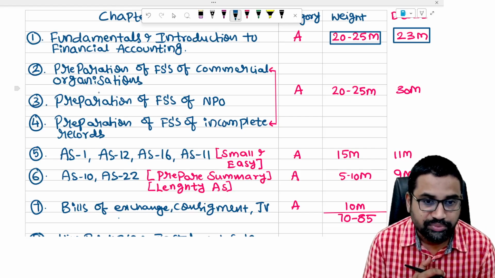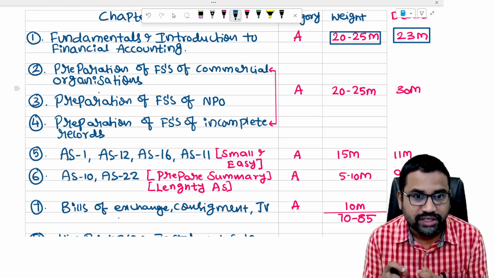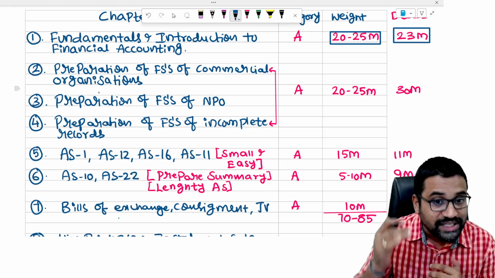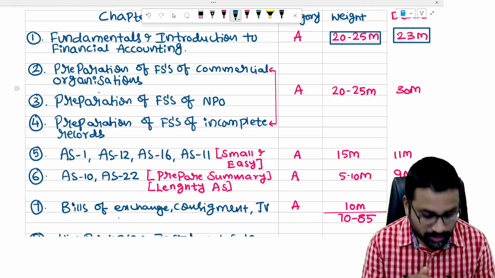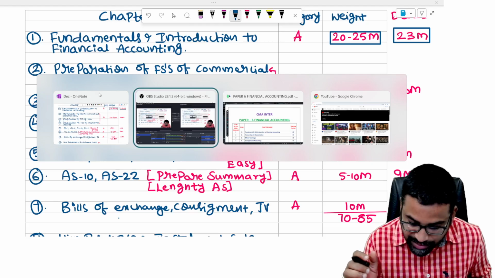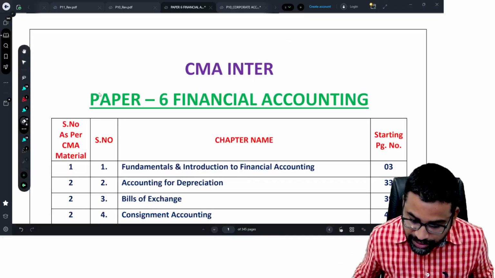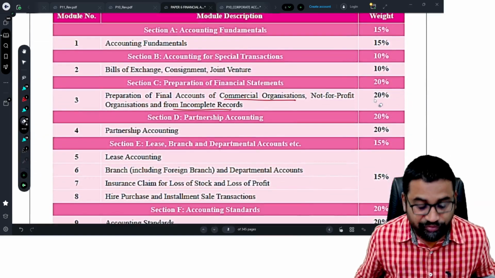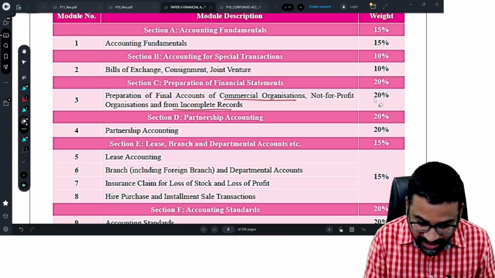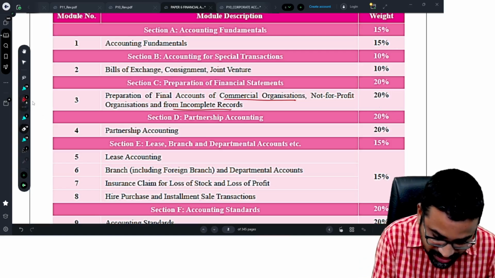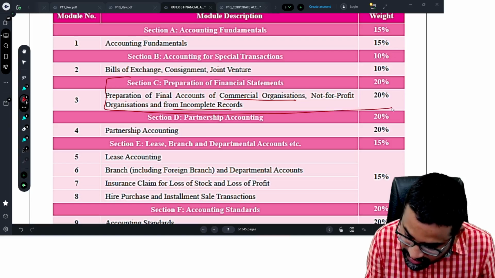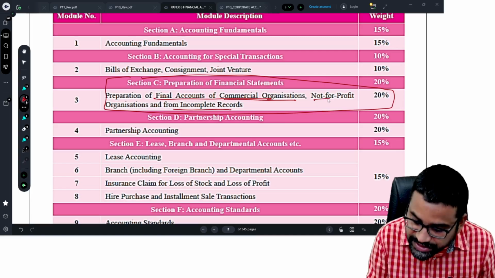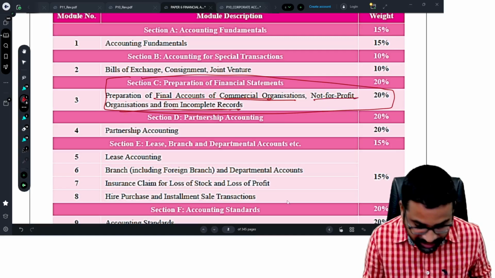Next, preparation of financial statements. In your study material, there is one separate section called preparation of financial statements, and in that there are 3 chapters. What are those? Preparation of financial statements of commercial organizations, preparation of financial statements of non-profit organizations, and preparation of financial statements from incomplete records. This is Section C.